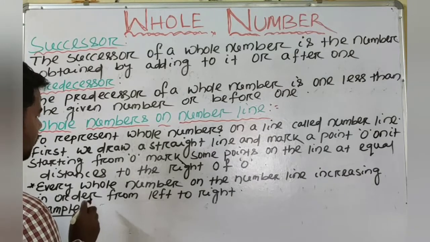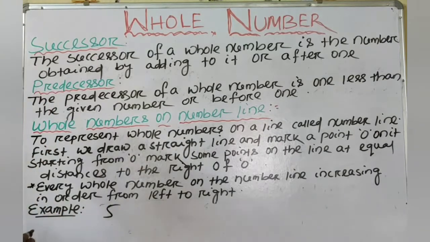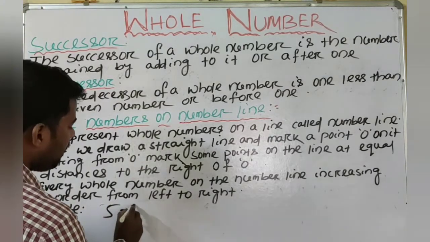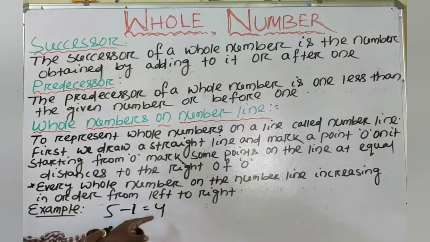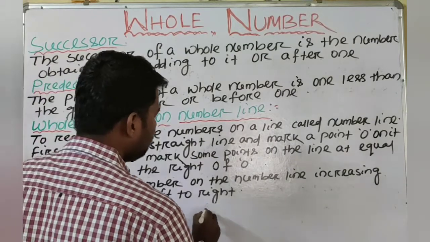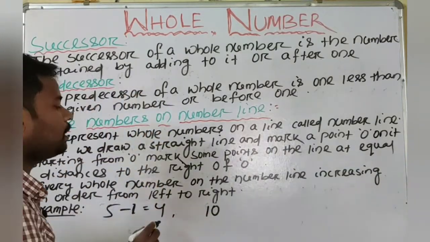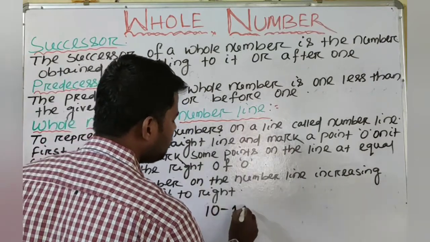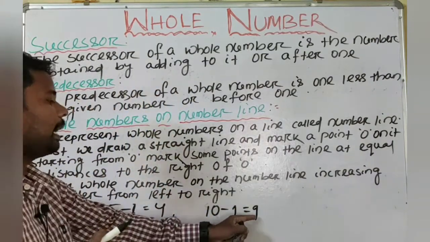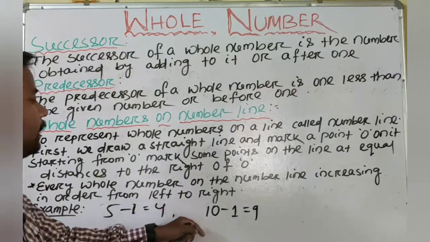Suppose we take 5, what will be its predecessor? We will subtract 1, so 4 is the predecessor of 5. When we take 10, what will be its predecessor? We subtract 1, that means 9. 9 is the predecessor of 10.